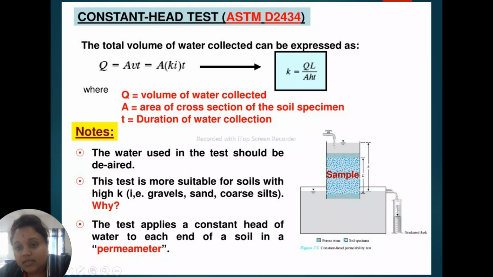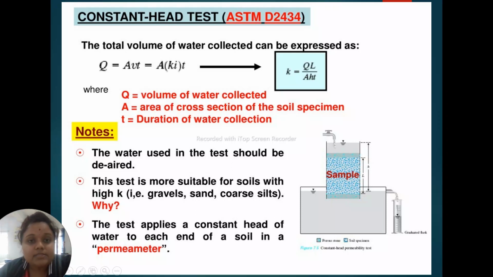This is the box, and this is another box here. This is the tap, and this is the outlet of water from this box. The total volume of water collected can be expressed as Q is equal to AvT. We know that A is the cross-sectional area of the soil specimen, v is velocity, which is Ki, and t is time. So K is equal to QL by AHt.